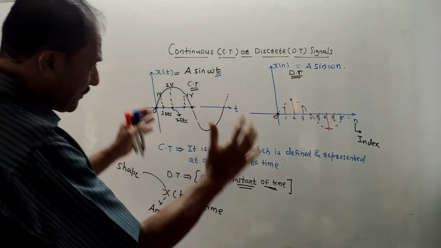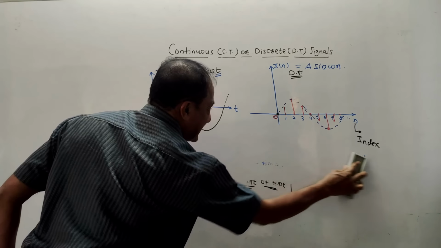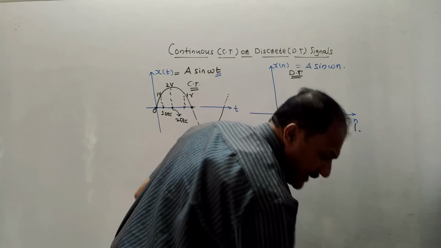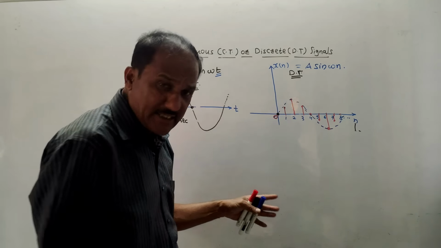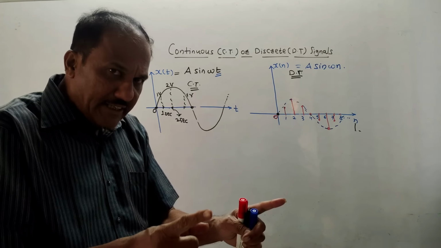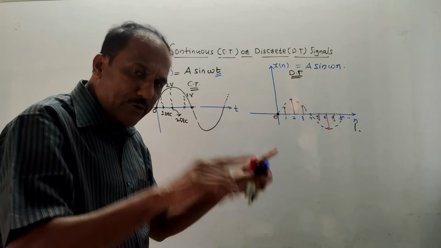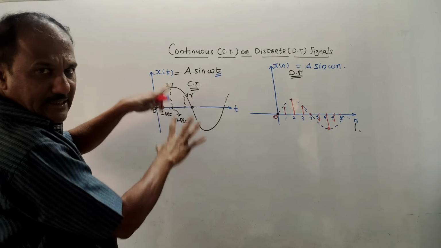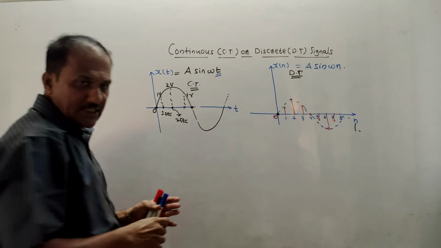So it is the signal which is present only at certain instants of time. These certain instants are known as discrete instants or discrete time. You can define it as the signal which is present at some discrete time instants, and that is the discrete time signal. Then the question arises whether this DT signal is a digital signal. A signal which is discrete in amplitude as well as time, I am repeating, is known as a digital signal, whereas this x of t, continuous signal, is known as the analog signal. So these are the basic types. One is CT and another is DT signal.